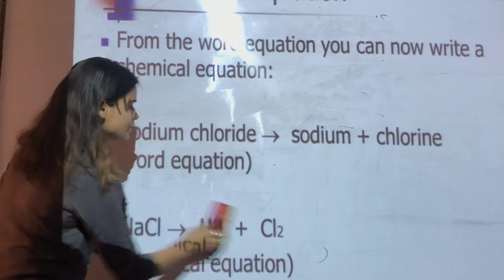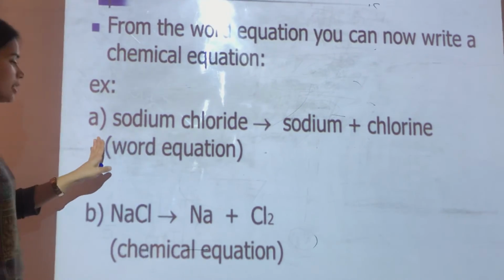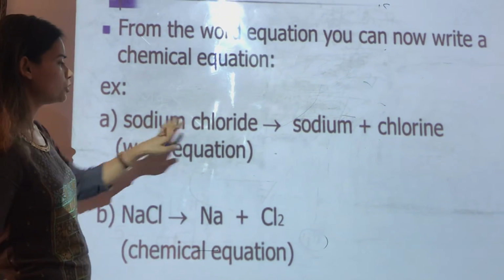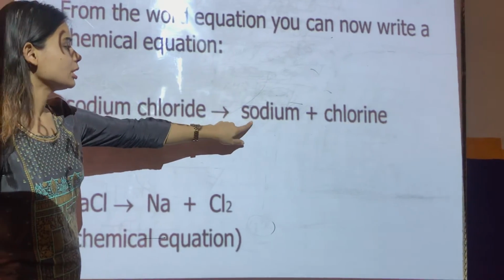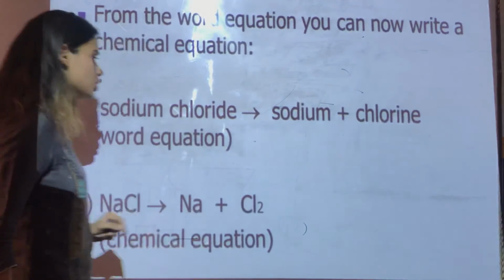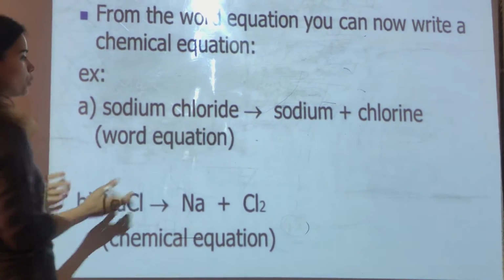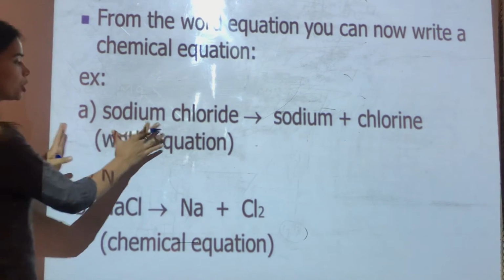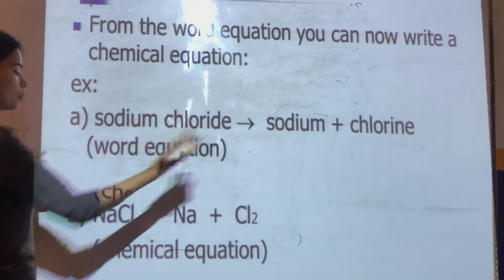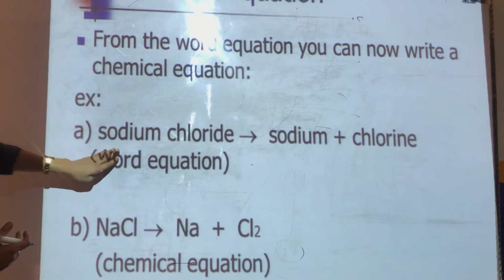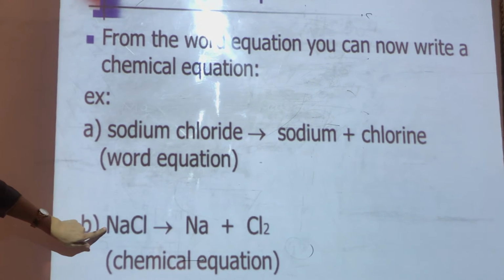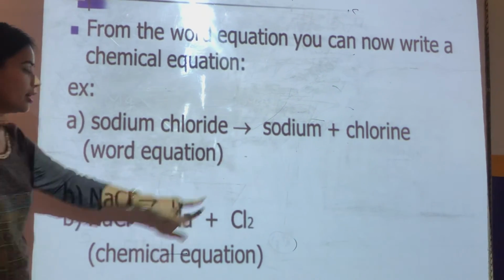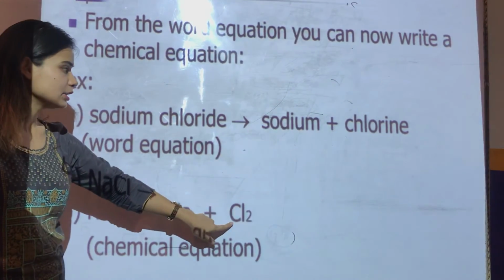So we can see here, this is basically a decomposition reaction. They have written sodium chloride here. So we can consider it like this. When sodium reacts with chlorine, what do we get? We get sodium chloride. Or when we decompose sodium chloride in the presence of heat, what do we get? We get sodium and chlorine. So let's write down this chemical reaction with these symbols. Sodium is Na and chlorine is Cl2.